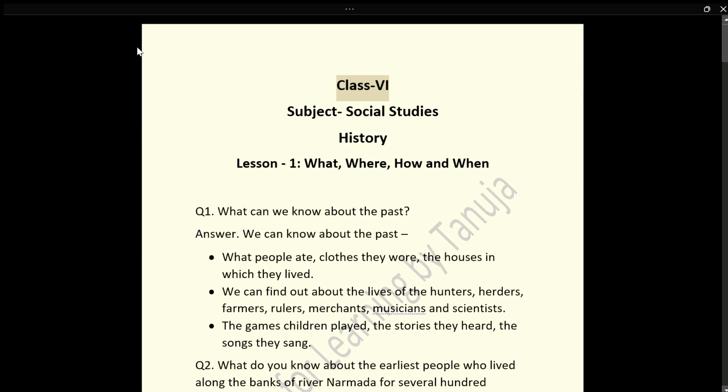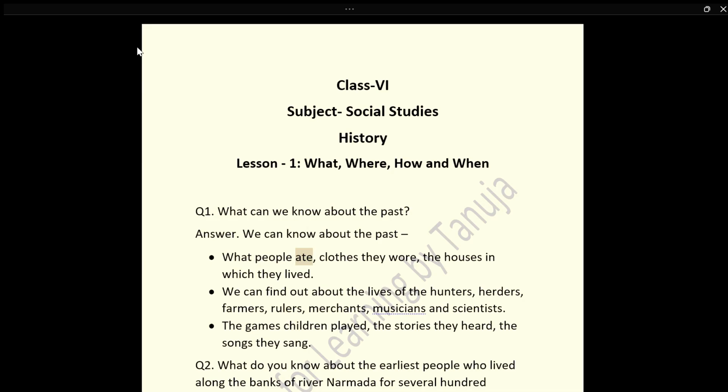Class 6. Subject: Social Studies. History. Lesson 1. What, where, how and when. Q1. What can we know about the past? Answer. We can know about the past